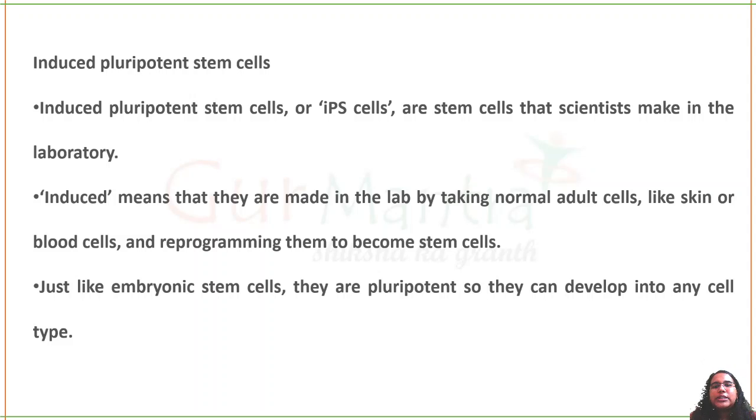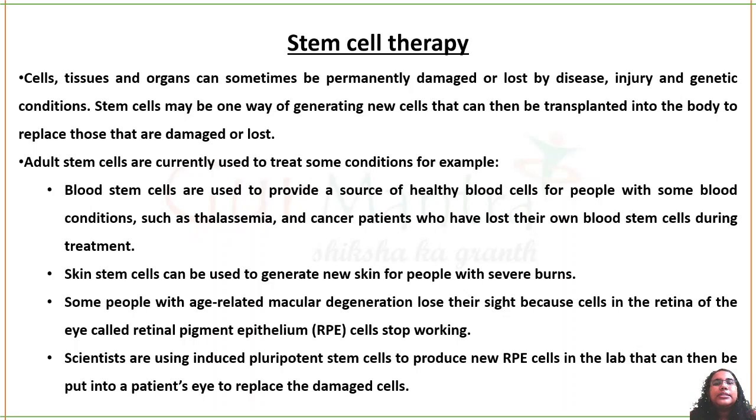Induced pluripotent stem cells are artificially created in the lab, by reprogramming stem cells. Just like embryonic stem cells, they are also pluripotent in nature. They can develop any type of cell but not the whole organism in itself. Next is stem cell therapy. Why is stem cell therapy important? If there is any kind of damage in your body which cannot be cured, or is a permanent damage by disease, injury, or some genetic condition, stem cells have the ability to create new good cells which can be transported to the diseased region and you can replace the damaged parts.